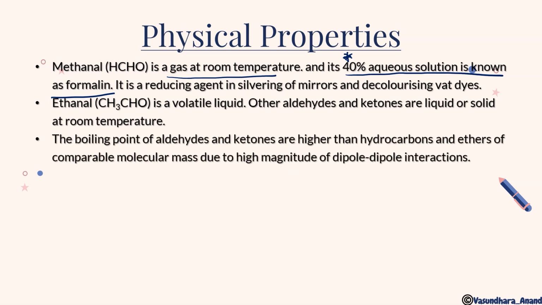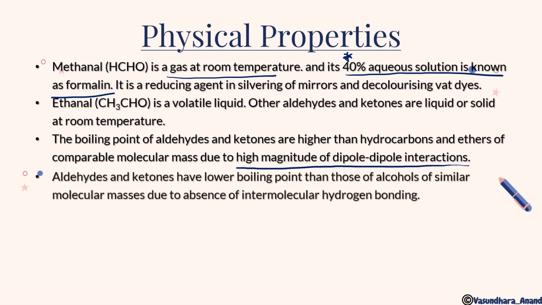Now the boiling points of aldehydes and ketones are higher than those of hydrocarbons, ethers, chloroalkanes, haloalkanes also, but they have lower boiling points than alcohols and acids. Got it? So why do they have high boiling points? Because of the high magnitude of dipole interaction. So that's why they have higher boiling points than the hydrocarbons, ethers and haloalkanes.